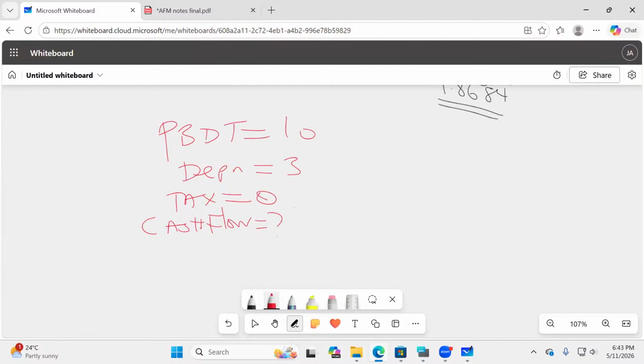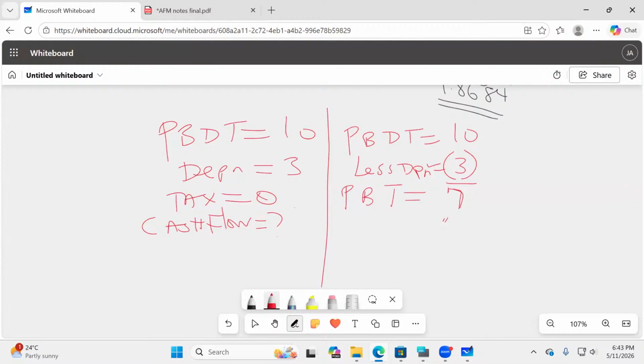How do we get cash flow here? To get cash flow, this is what I shall do. I will take profit before depreciation and tax of 10. Then I take away depreciation of 3, so we get 7. Of course, this will be profit before tax, because now depreciation has already gone below the bridge.